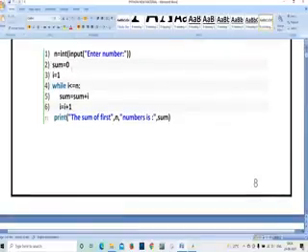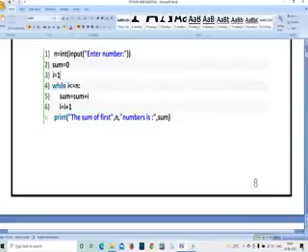Sum is equal to 0. First it is going to initialize our input with 0. I is equal to 1, means whatever the input we are giving, it is going to start our task with 1. While I is less than or equal to n, means whatever the input I have entered. For example, I have entered input 25. 25 is stored in n, okay.